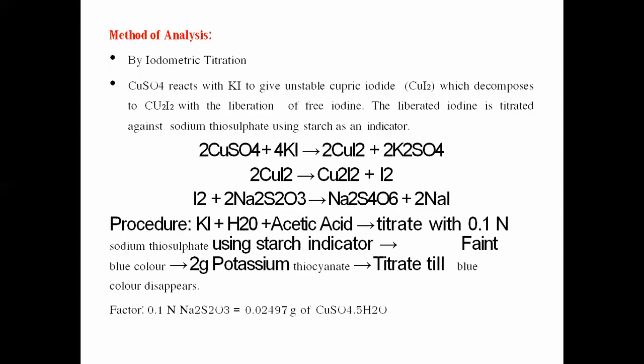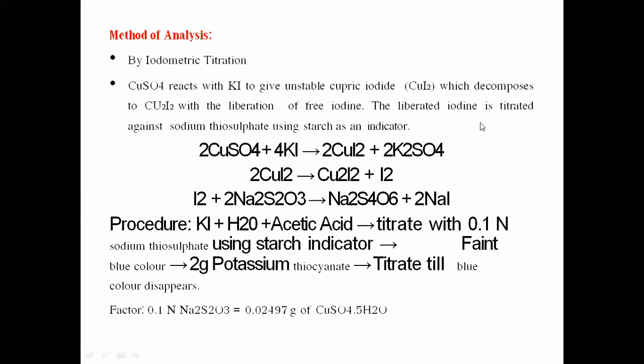Now the method of analysis of copper sulfate is basically the iodometric titration method, in which copper sulfate reacts with potassium iodide to give unstable cupric iodide, which decomposes with the liberation of free iodine.